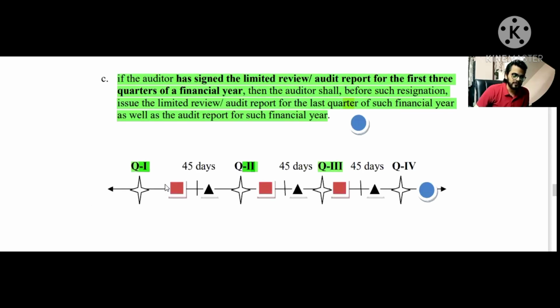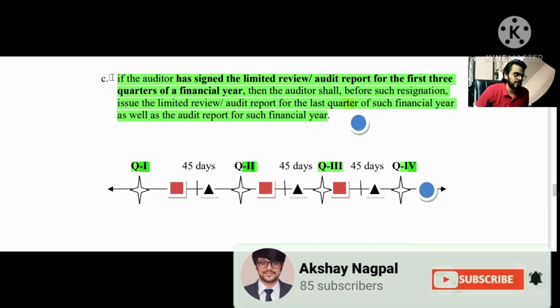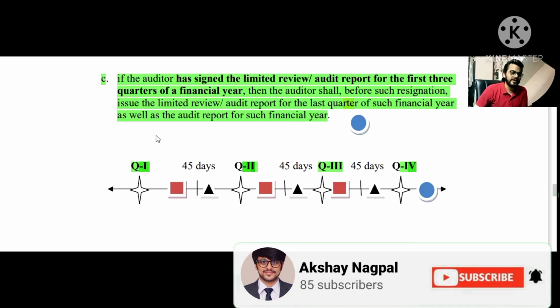Square is before 45 days, triangle after 45 days. Similar for quarter number two and quarter number three. And the circle denotes quarter number four only, because here we are assuming that for quarter number one to quarter number three, they have already signed. And if they want to resign, then they cannot at any chance as per point number C. All right, I hope I made myself clear.